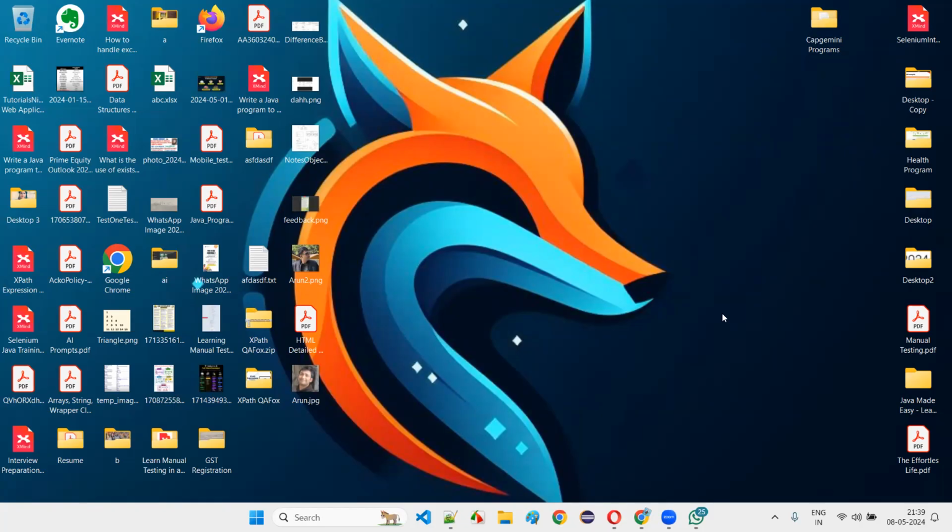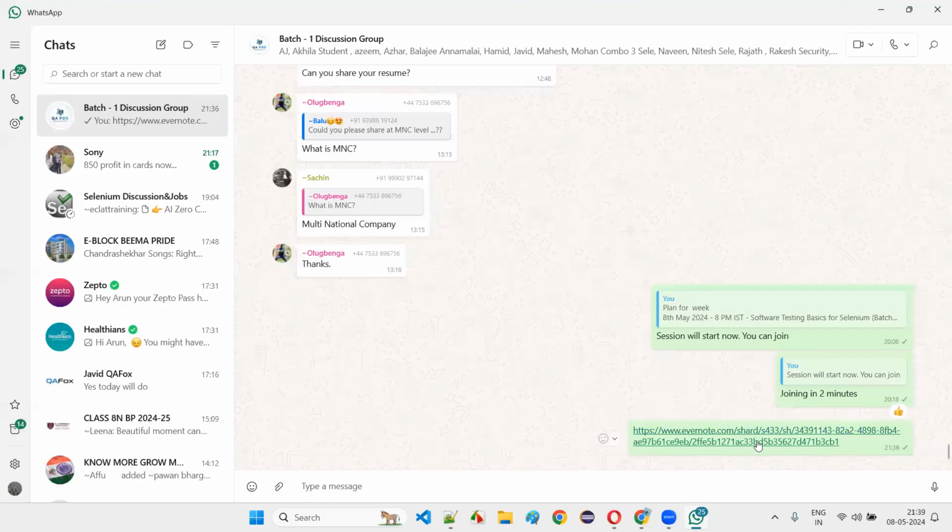I already have shared the documents. If you need, you can take it from there. But the people who are new to software testing are very important for me because they need to understand this. So in this single session, I covered what software testing is. Now you can go through the notes, guys. You can go through these notes as an assignment.